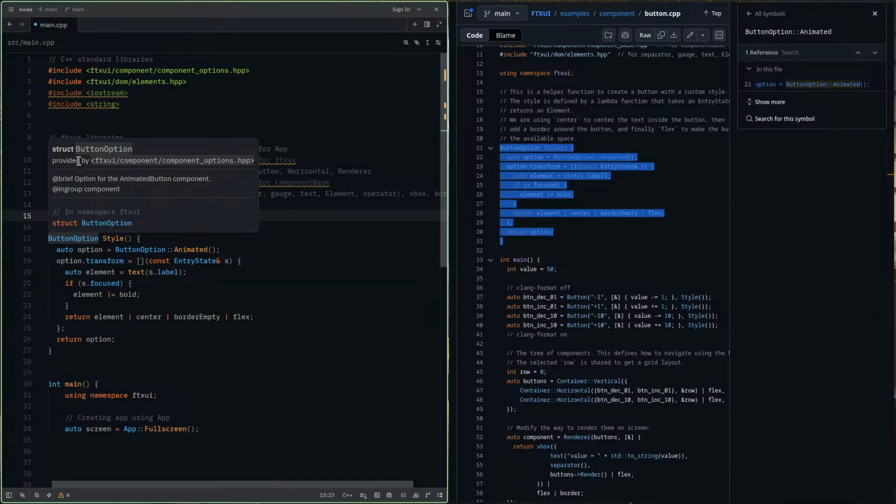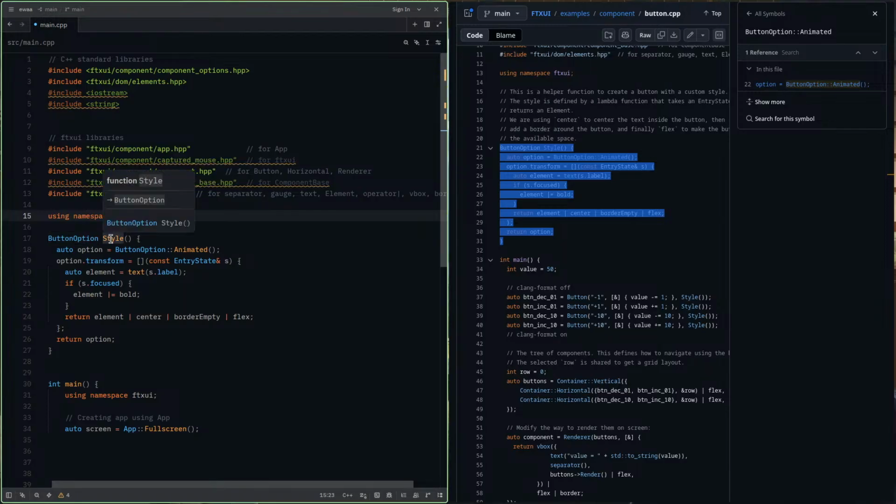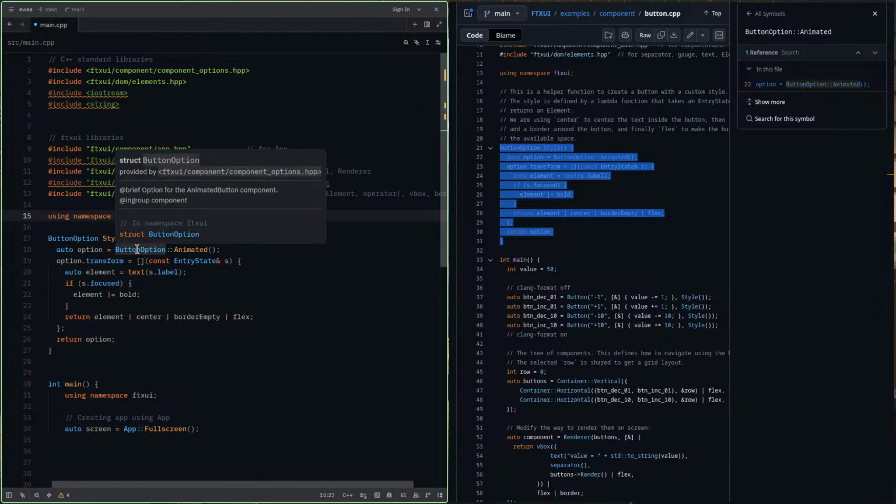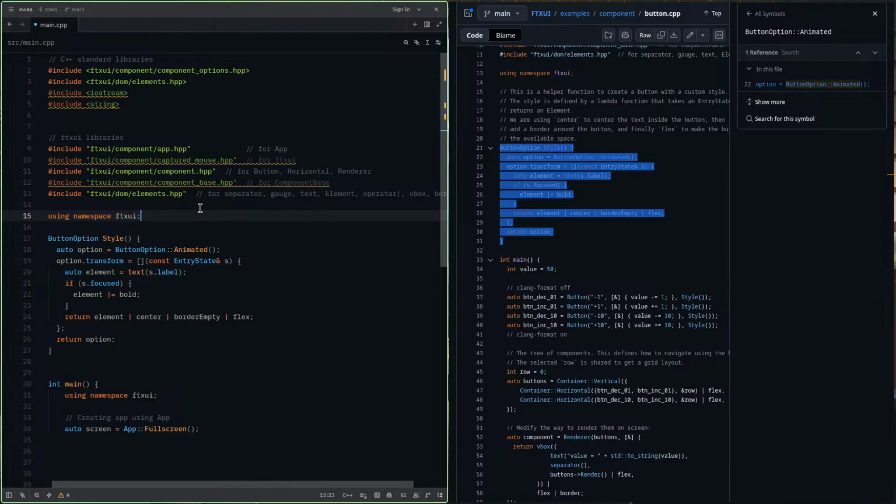Now we see struct button option, brief option for the animated button component, options for the animated button. So I named it style, and here I have button option animated, component options.